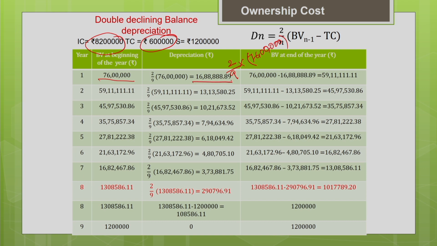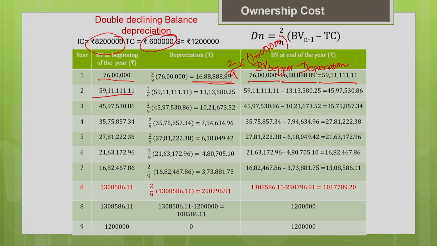Once the depreciation is estimated, what is the book value at the end of the year? It is nothing but your book value at the beginning of the year minus your depreciation. So book value at the beginning of the year is 76 lakh and depreciation is 16 lakh 88,888. When you subtract both, you get the book value at the end of the year. So this is how we estimate. Now the book value at the end of the year becomes the book value at the beginning of the next year. So book value at the beginning of the next year is 59 lakh